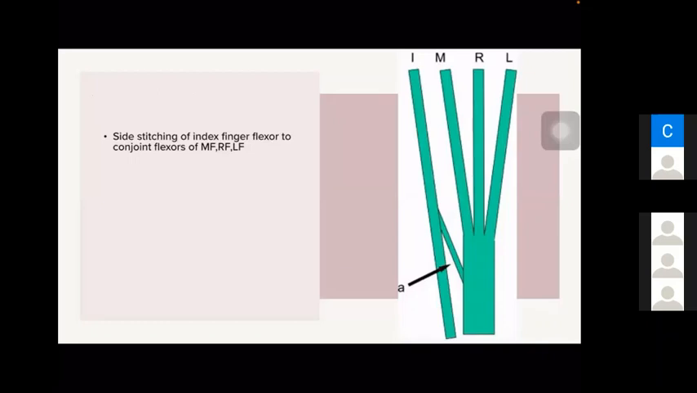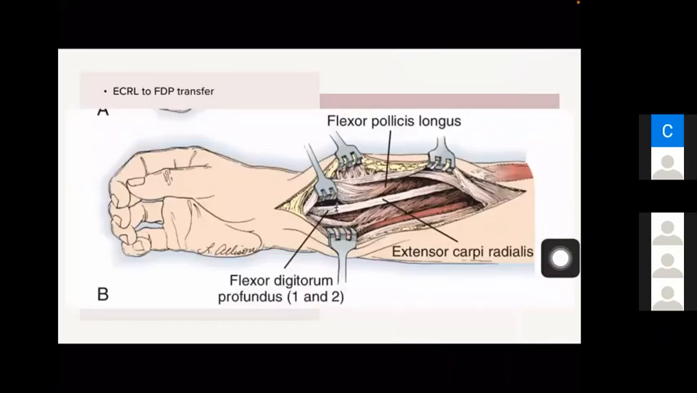To correct this, either we can do a side stitching of the index finger tendon to the other tendons, or a tendon transfer. Another tendon transfer you should know: what is the tendon transfer for the action of flexor digitorum profundus? We take extensor carpi radialis longus. The ECRL to FDP transfer is what we use for flexion of the fingers.